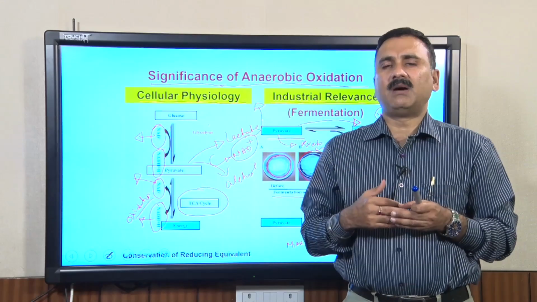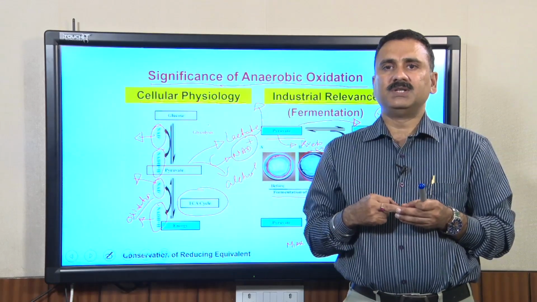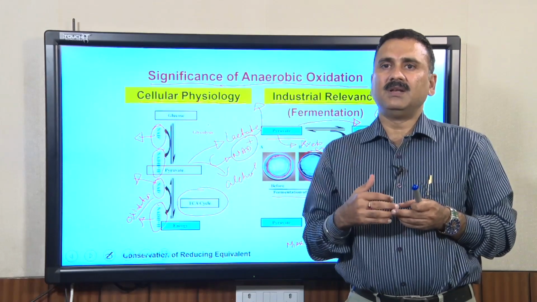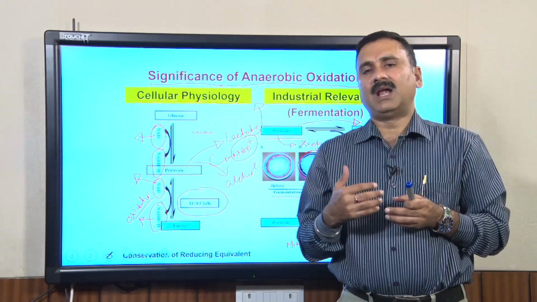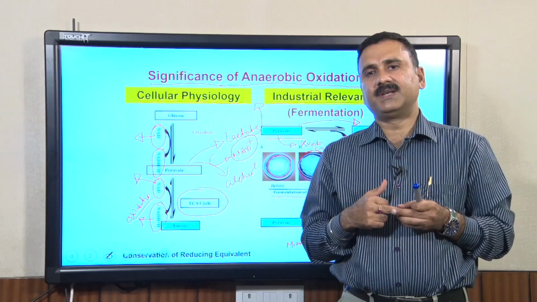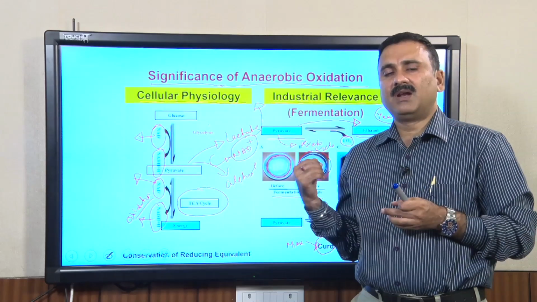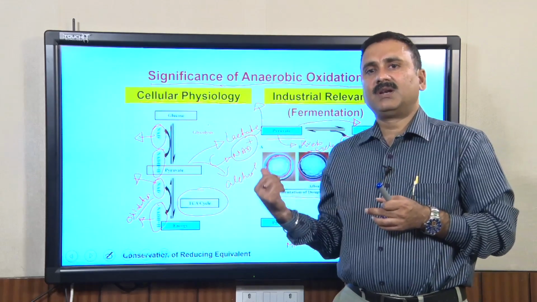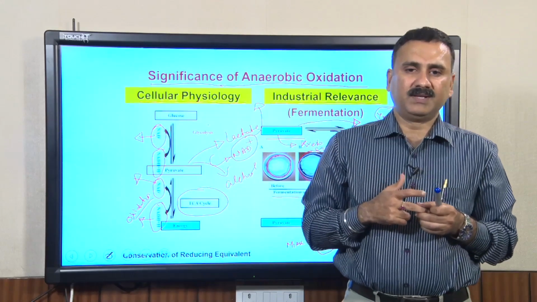We have also discussed the anaerobic oxidations and their relevance in sustaining the life of the organism, and at the end we have also discussed the industrial and physiological relevance of these anaerobic pathways.